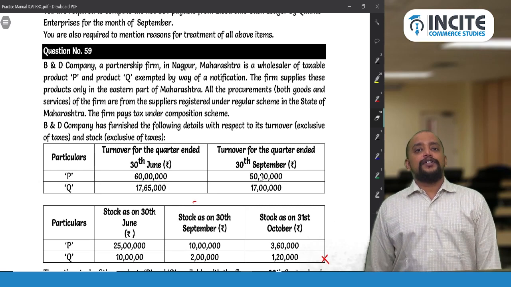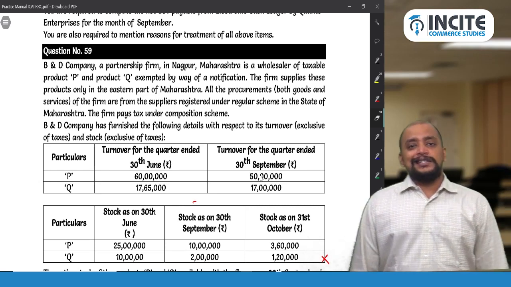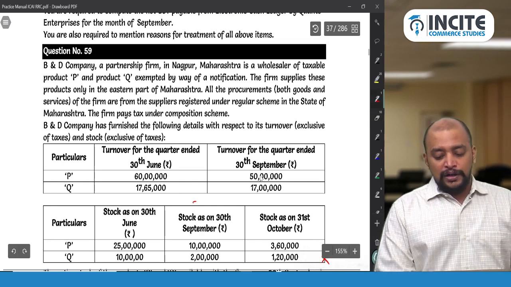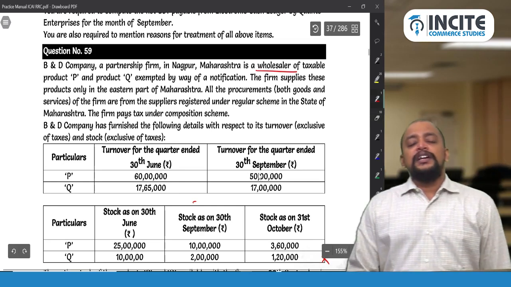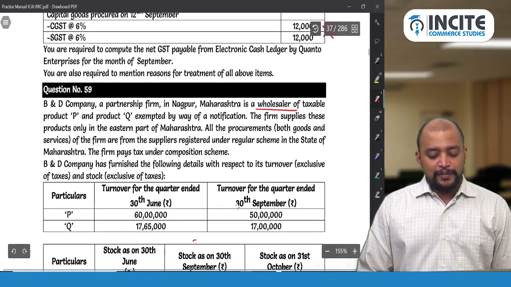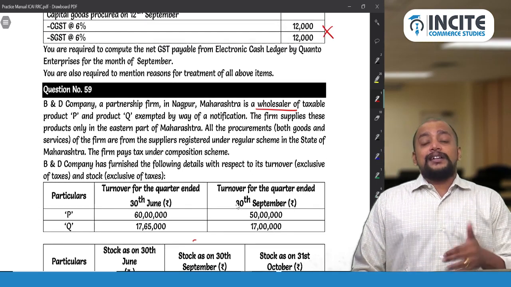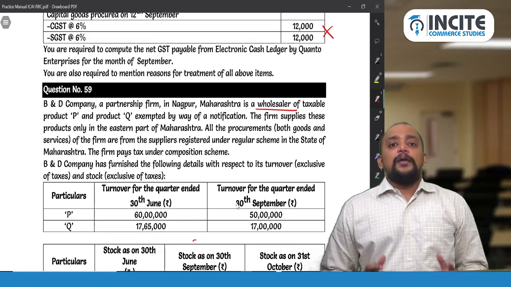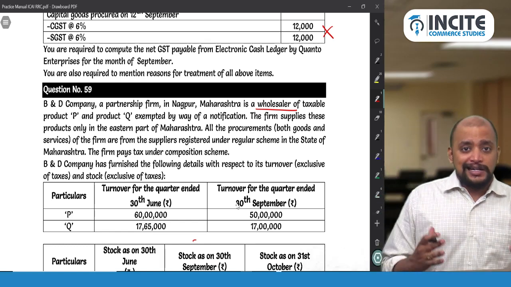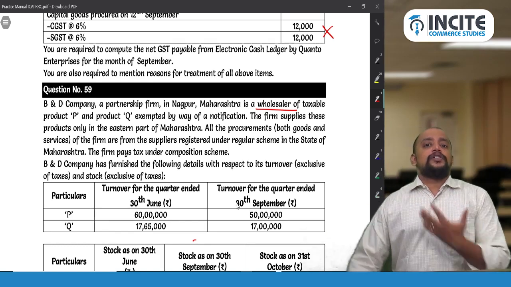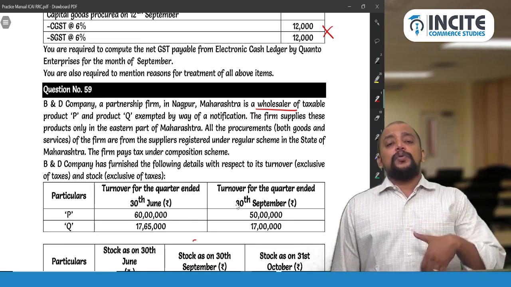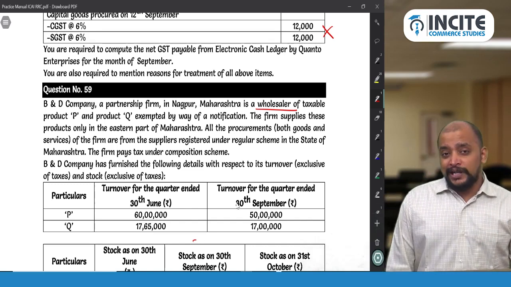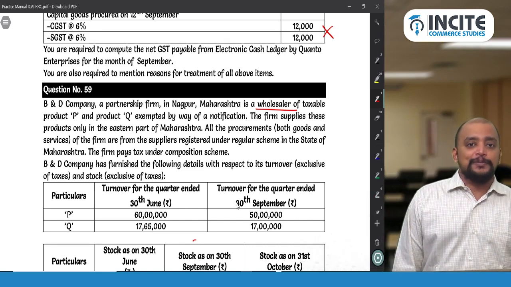So whenever they are opting for composition scheme, they are required to pay GST at the reduced rates, and they are wholesaler, means trader. So what is the rate applicable to a trader under composition scheme? It is 0.5% CGST and 0.5% SGST on the taxable turnover. Okay. And then composition scheme is applicable up to 150 lakhs during the current year. After crossing the aggregate turnover of 150 lakhs during the current year, they are disqualified from the composition scheme and they need to pay tax under normal scheme. So while computing this aggregate turnover, even exempted supply should also be taken.